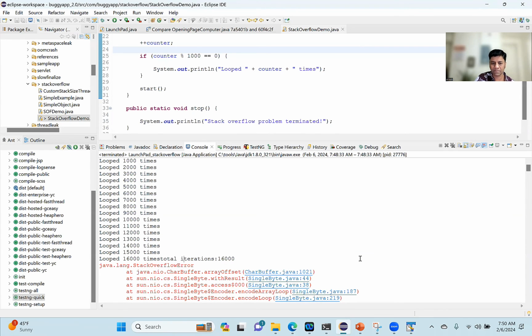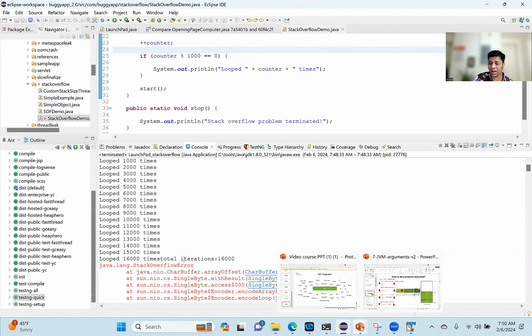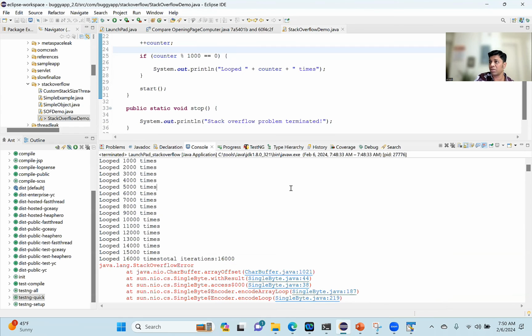So is this XSS 1M a hit and trial like we decide, or how do we decide? That's a good question. I don't want to use the word trial and error. What you want to do is run it. Say you set a very aggressive value like 250 kilobytes, then run a performance test and see whether you are getting the Stack Overflow error. If you are, then you may want to increase the value. That's how I would go about setting this value.